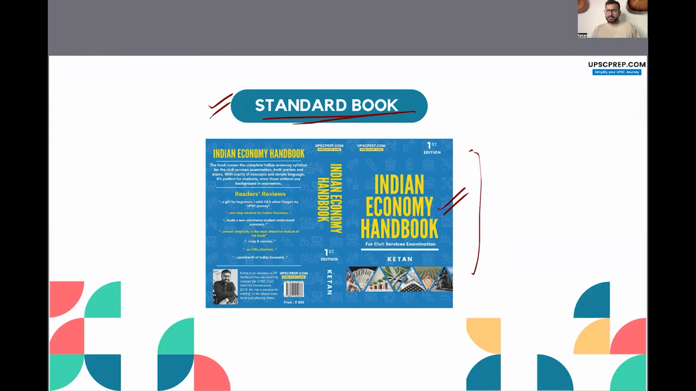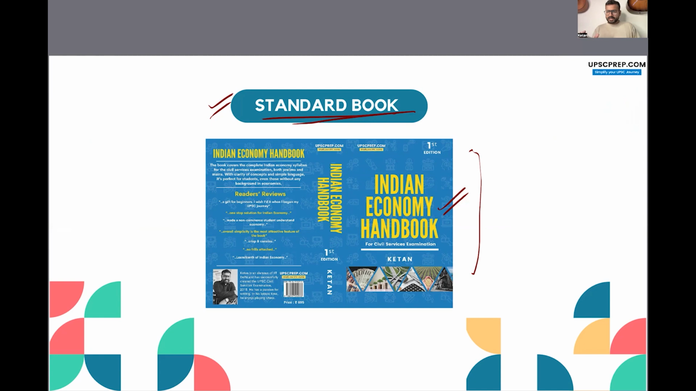So ask around in your trusted circles, अपने friends से, seniors, relatives who have appeared in the examination, have given multiple attempts, ask them, and they will guide you well. And you can definitely pick up Indian Economy Handbook. It's a very good resource.